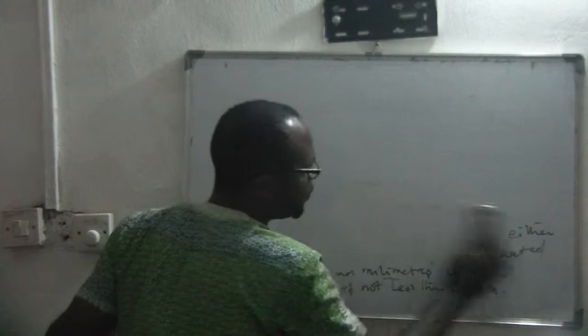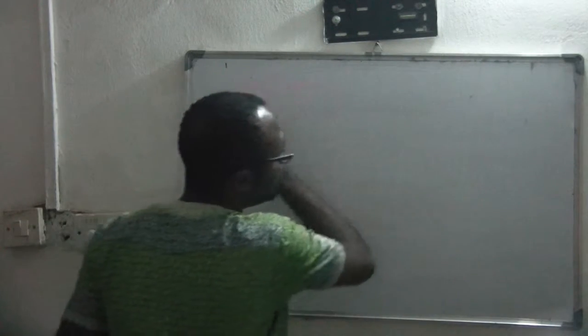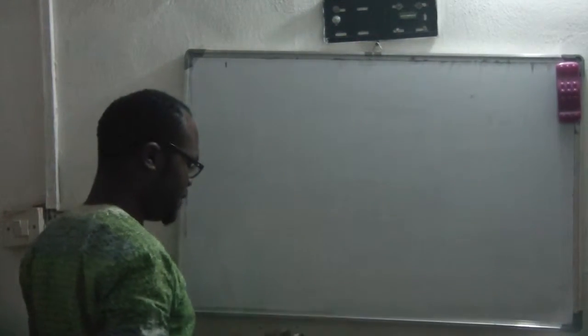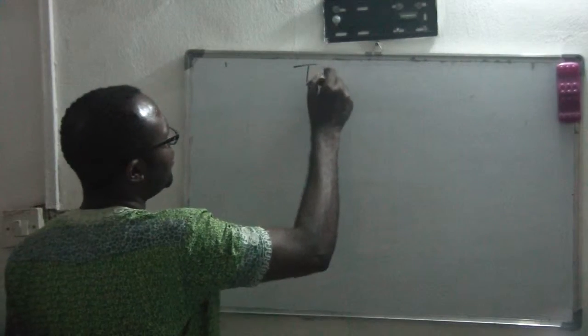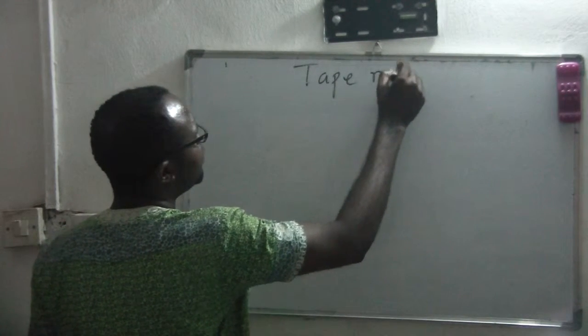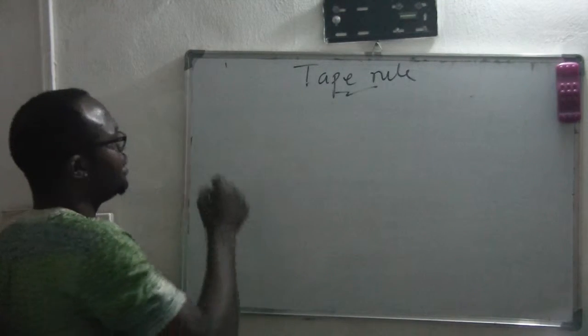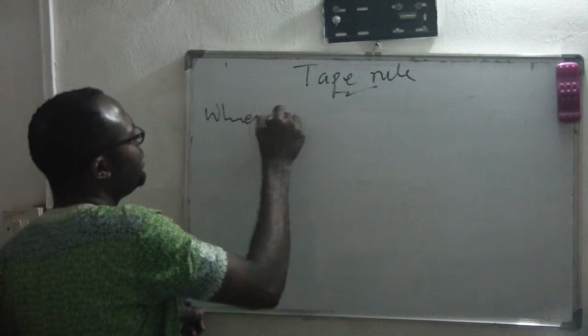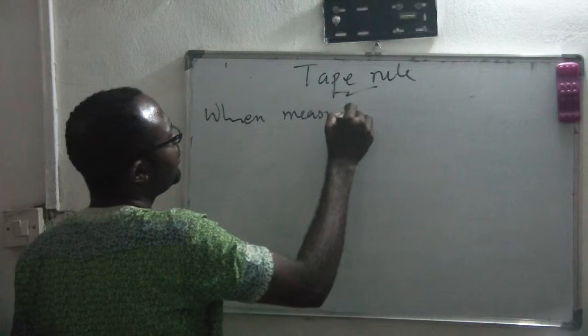Then what about the tape rule? We talked about the meter rule. When do we use a tape rule?